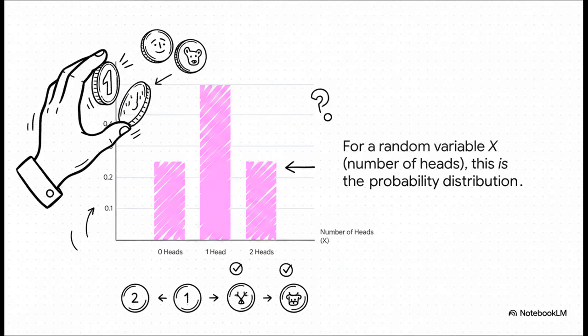And this chart right here is the perfect picture of a PMF. Let's imagine we toss a coin twice. Our random variable X is the number of heads we get. So what are the possibilities? Well, we could get 0 heads, 1 head, or 2 heads. Right? Now, where do these probabilities come from? Let's think it through. There are 4 total possibilities, right? Heads, heads, heads, tails, tails, heads, and tails, tails. So the chance of getting 0 heads, that's just tails, tails, is 1 out of 4, or 0.25. The chance of getting 2 heads, heads, heads, is also 1 out of 4, but the chance of getting 1 head can happen 2 ways, heads, tails, or tails, heads. So its probability is 2 out of 4, or 0.5. And there you have it. This chart is the probability distribution for tossing a coin twice.